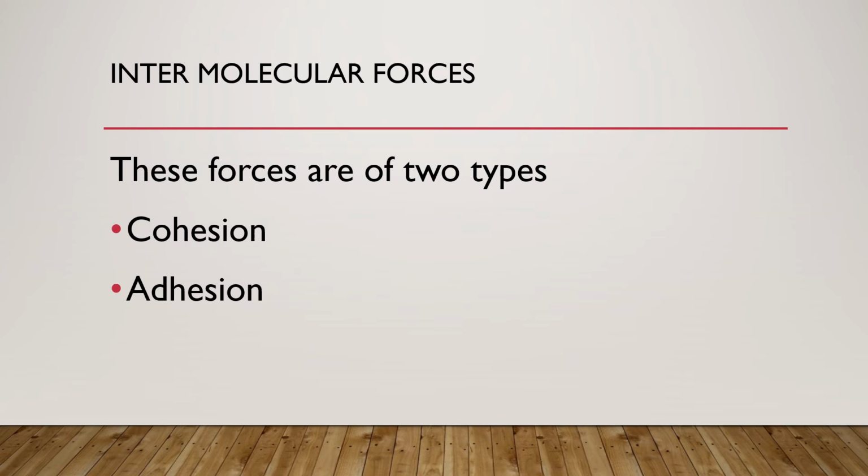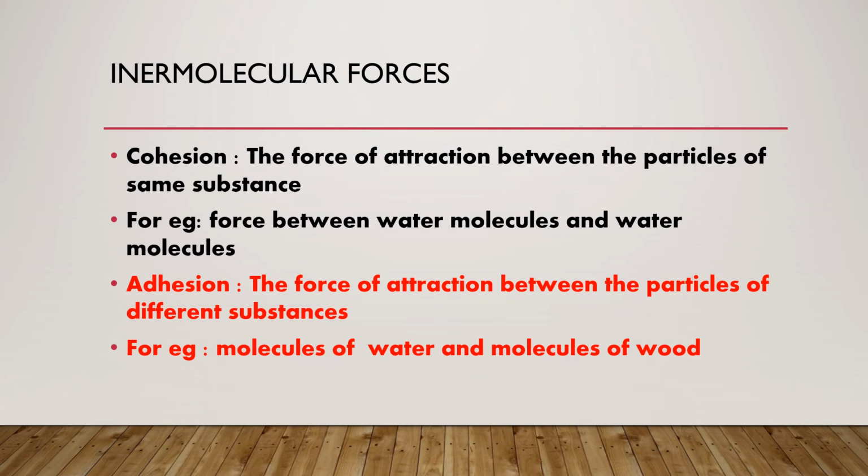Intermolecular forces are of two types. These are forces of cohesion and forces of adhesion. So we have cohesive forces or adhesive forces. So what are the forces of cohesion and adhesion? Let us understand. Cohesion is the force of attraction between the particles of the same substance.